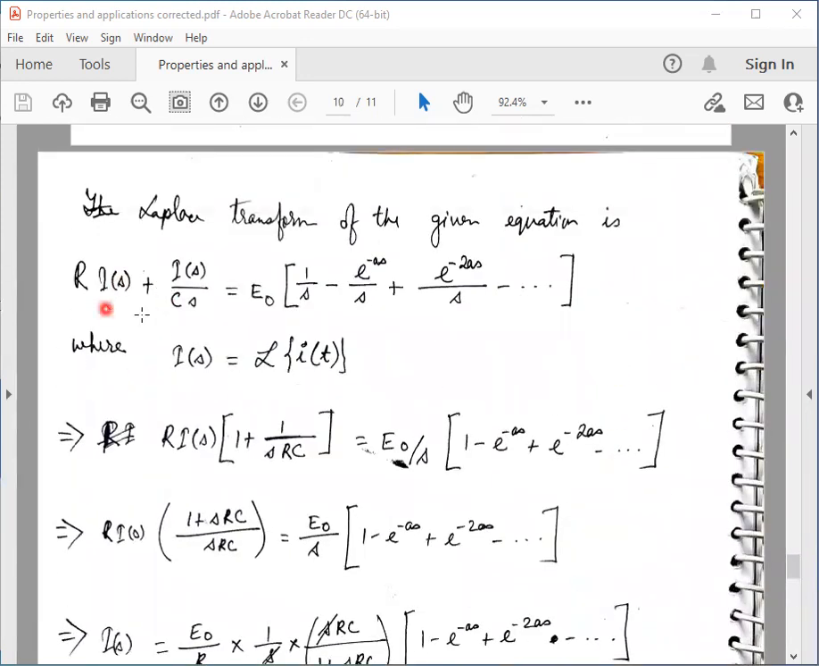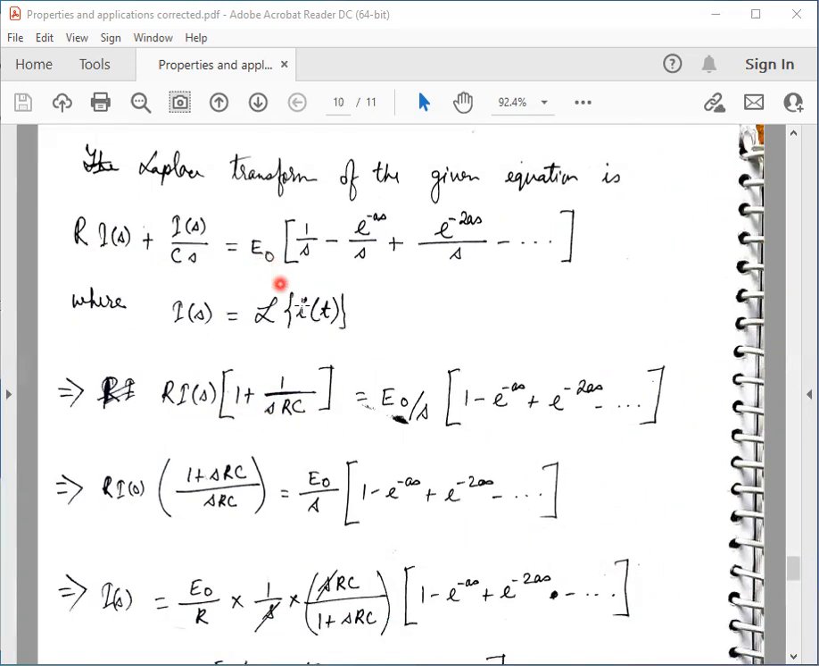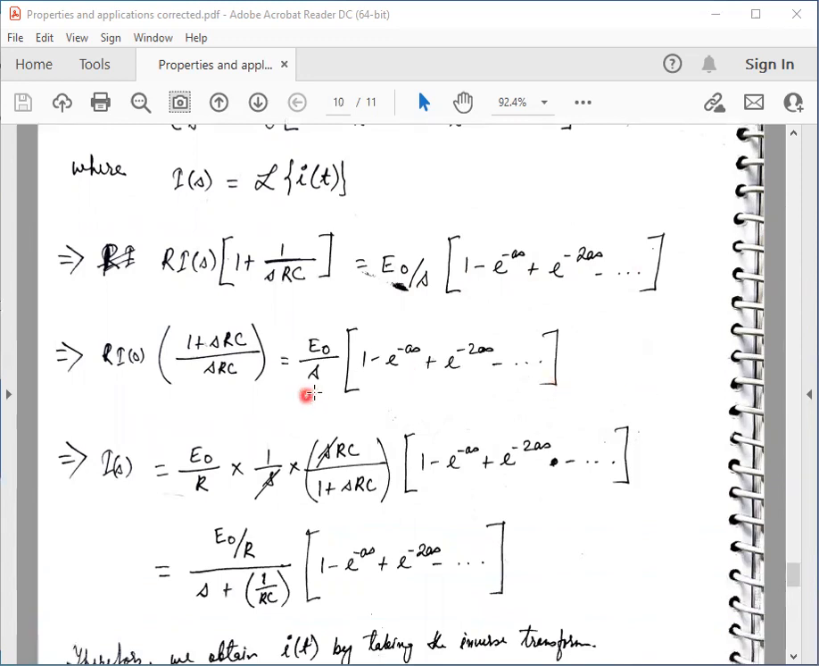So I combine these two. I take I(s) common, R times I(s) common, so it becomes 1 plus 1 by SRC, plus E0 by S, taking 1 by S common from here, times 1 minus e to the power minus aS plus e to the power minus 2aS and so on. After that, I have simply simplified this expression in this form, and I have left the others unchanged.